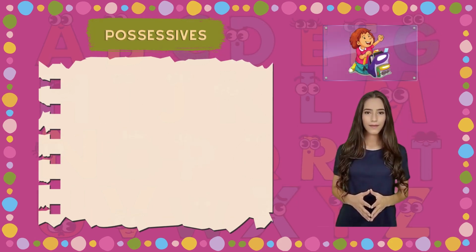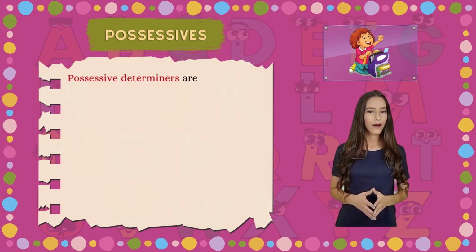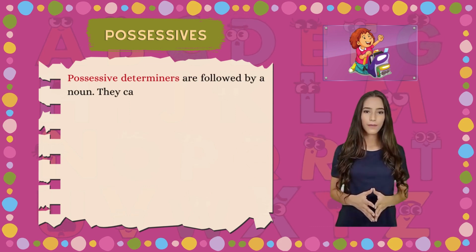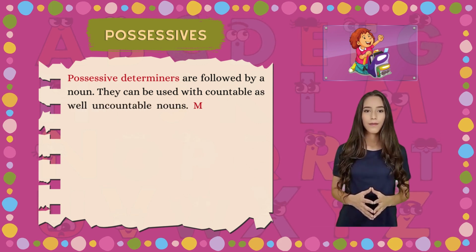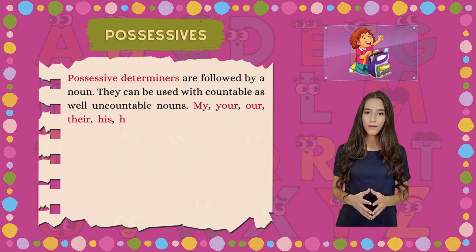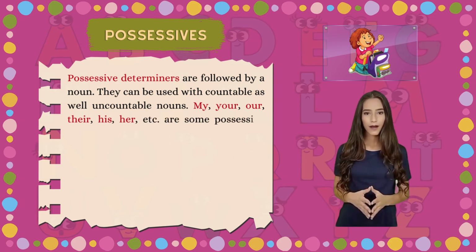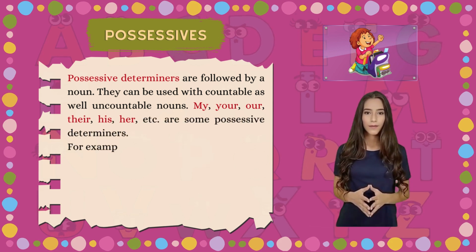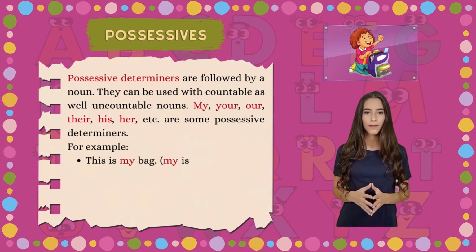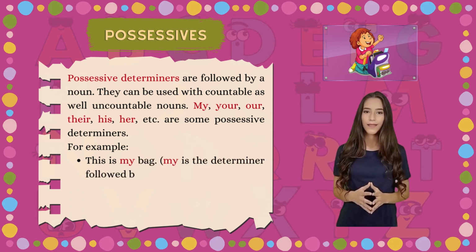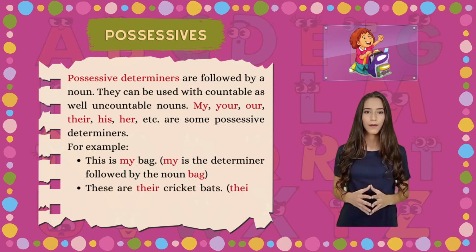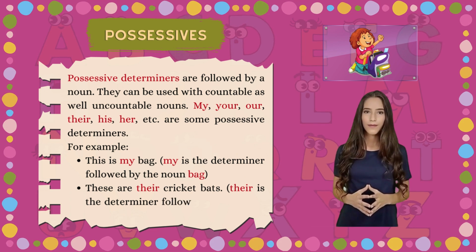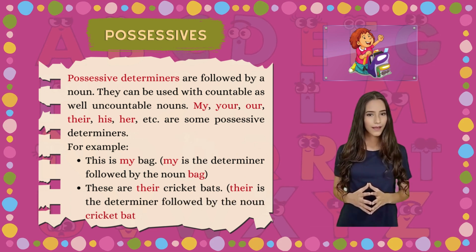Possessives. Possessive determiners are followed by a noun. They can be used with countable as well as uncountable nouns. My, your, our, their, his, her, etc. are some possessive determiners. For example, this is my bag. My is the determiner followed by the noun bag. These are their cricket bats. Their is a determiner followed by the noun cricket bats.